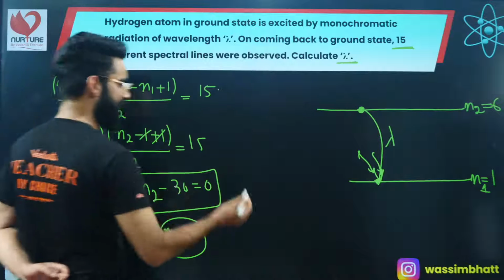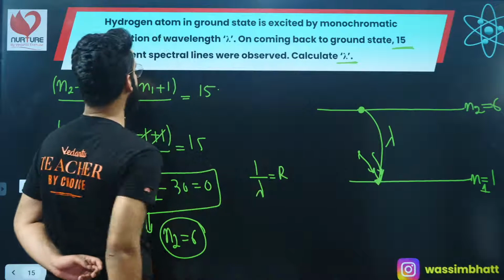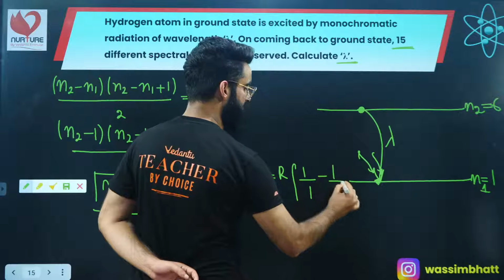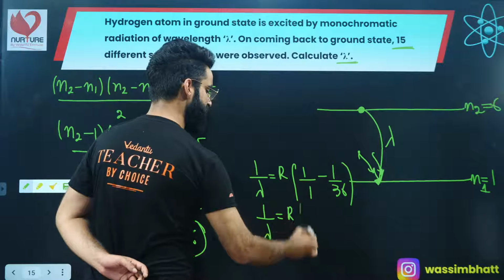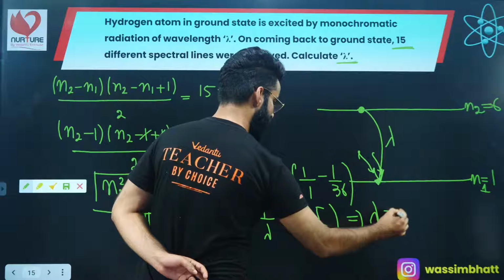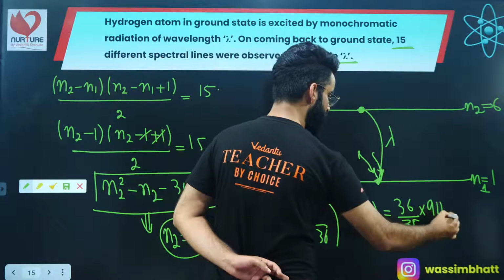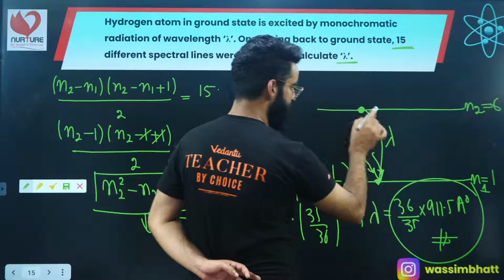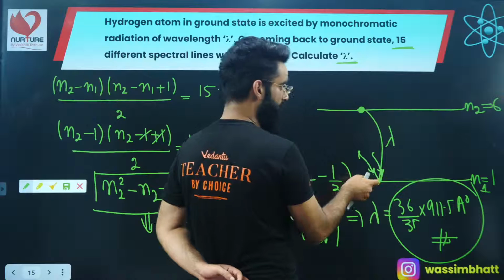Let's check it out. I'll be using Rydberg's formula again: 1 divided by lambda is equal to R Z square, 1 upon N1 square minus 1 upon N2 square. Since we are talking about hydrogen, Z is 1. N1 square is 1, N2 square is 36. So 1 divided by lambda is equal to R times 35 upon 36. Taking the reciprocal, lambda is 36 divided by 35 multiplied by 1 by R, which is 911.5 angstroms. This is the wavelength emitted when the electron makes a transition from 6 to 1, and at the same time, the wavelength absorbed when it makes a transition from 1 to 6.